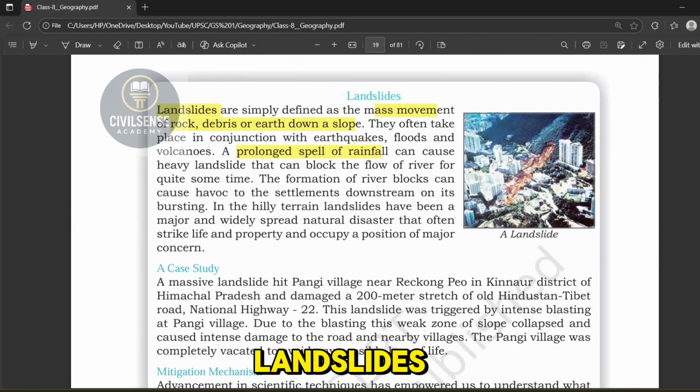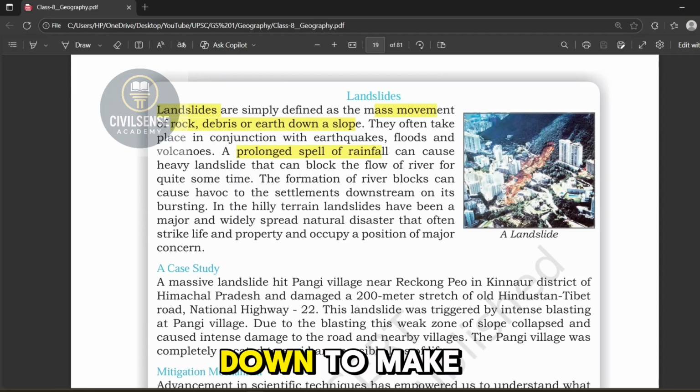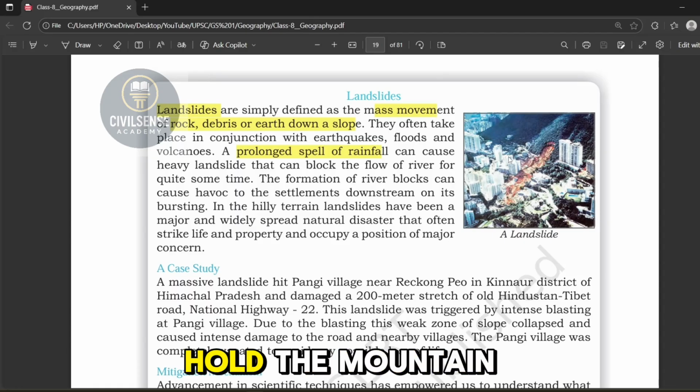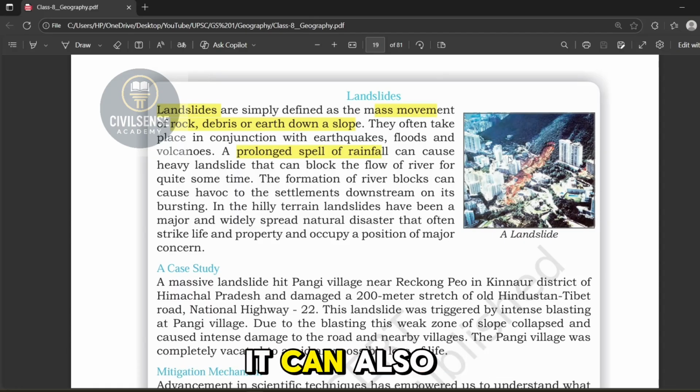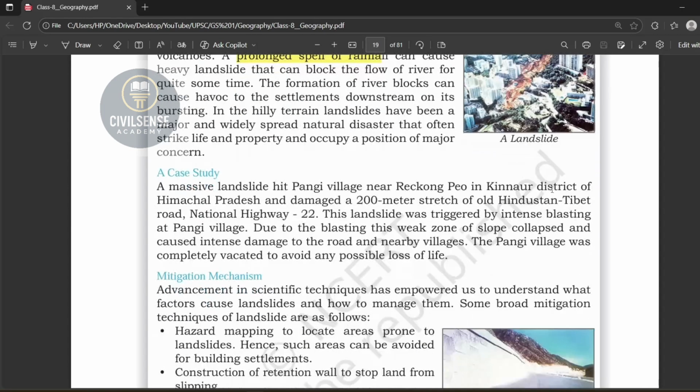Now, what do you mean by landslides? It means the mass movement of rock debris or earth down a slope. For example, in hilly regions, sometimes rocks or soil suddenly move downwards. That's called a landslide. Why does it happen? It can happen due to human activity. For instance, when hills are cut down to make roads, the slopes become weak and can't hold the mountain firmly, leading to landslides. It can also occur due to earthquakes, where the sudden movement of the earth causes the land to slide down.